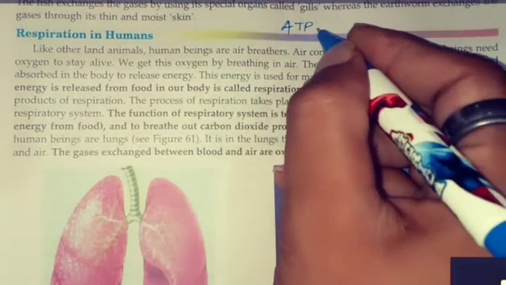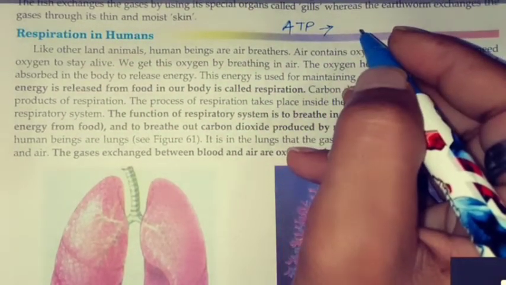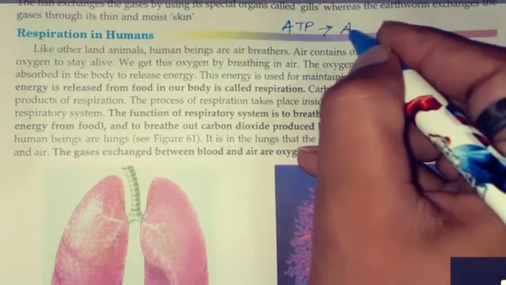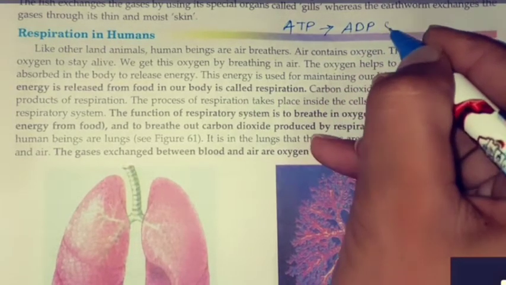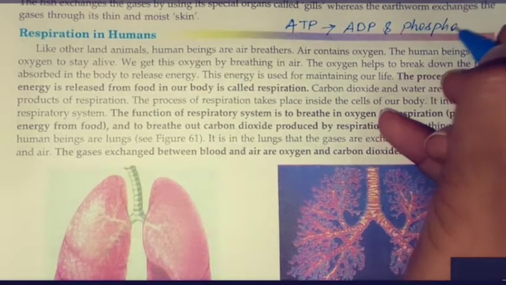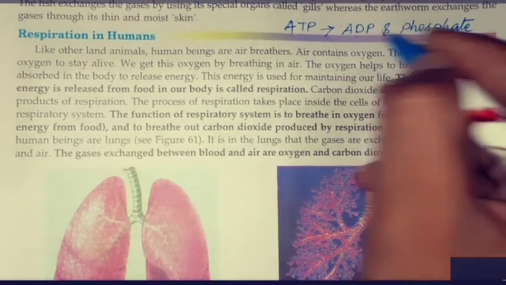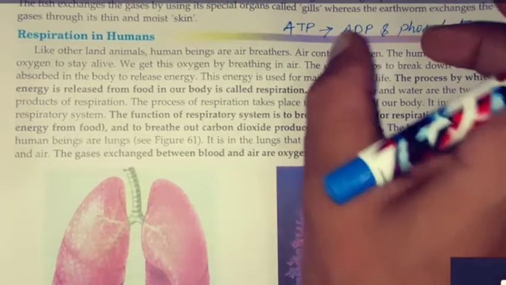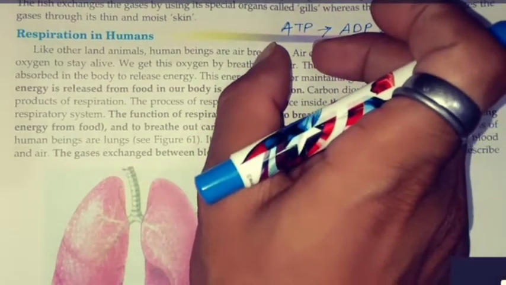And from where is ATP coming? From ADP and phosphate. When these are combined, only then do we get ATP.